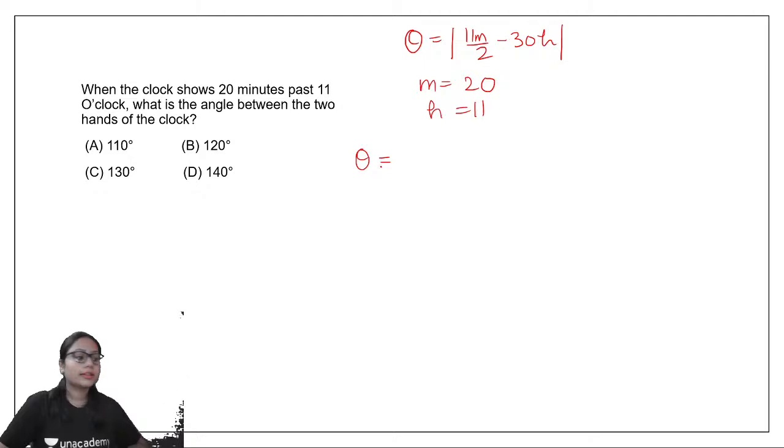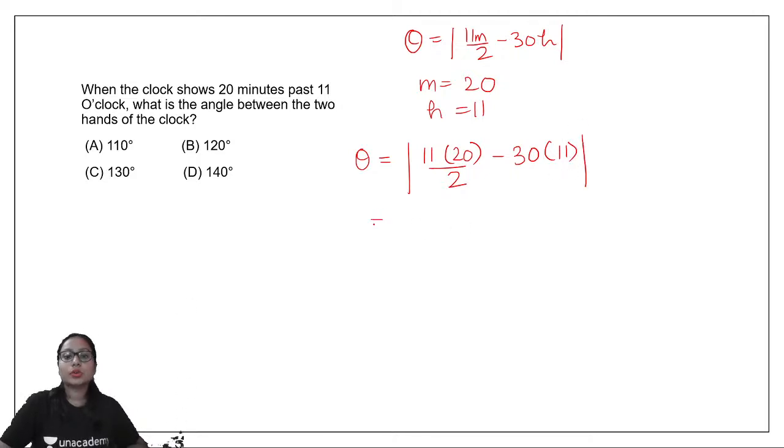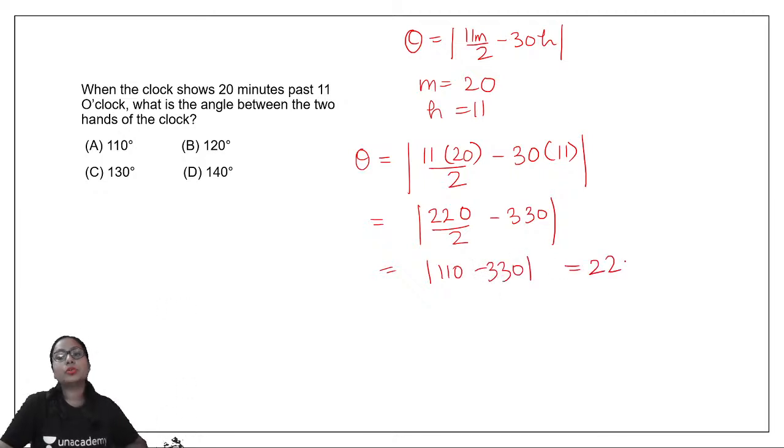The angle theta is equal to 11 into 20 by 2 minus 30 into 11. So I will get 220 by 2 minus 330. This gives me 110 minus 330, which is equal to 220 degrees.